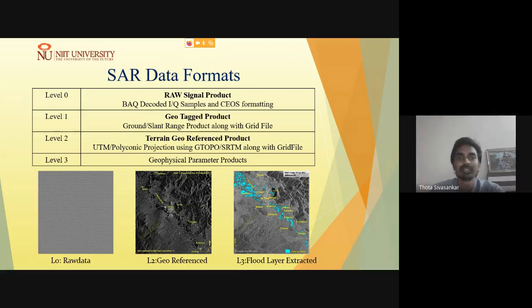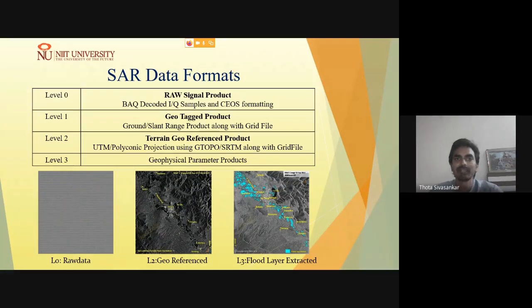And the level 1 product, from the signal processing point of view, is the geotagged product, single look complex data. These products are also extensively used for research purposes.